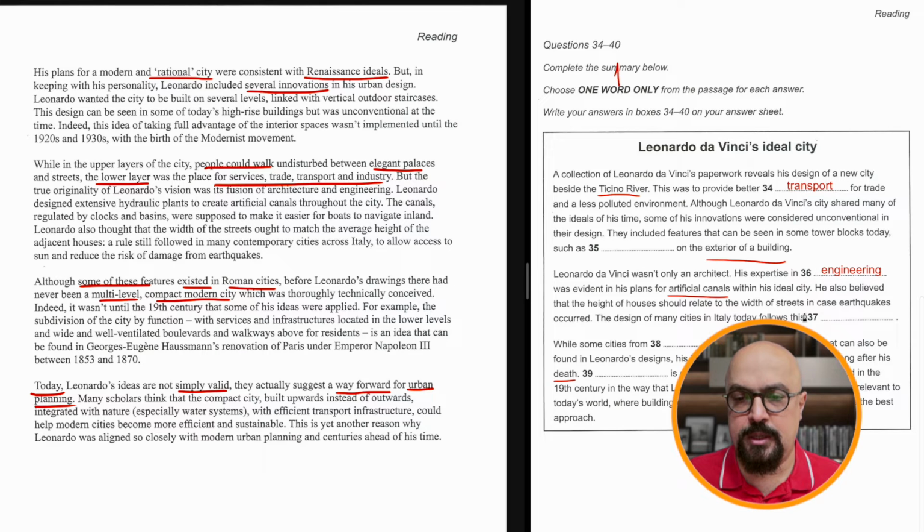Okay. An earthquake. Let's find earthquake somewhere here. Earthquakes. Okay.